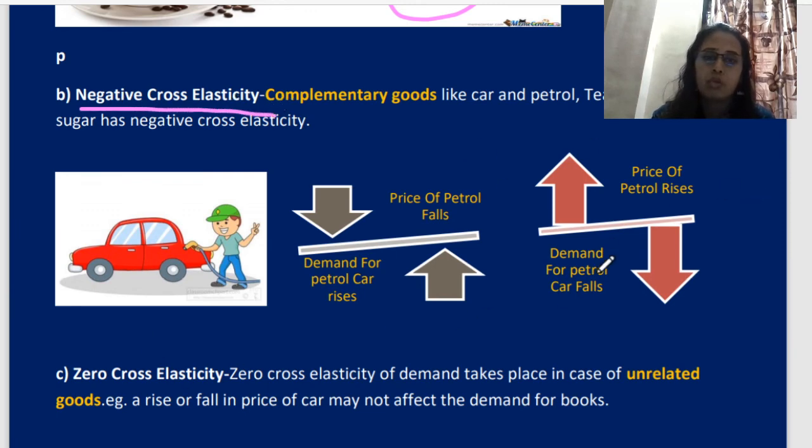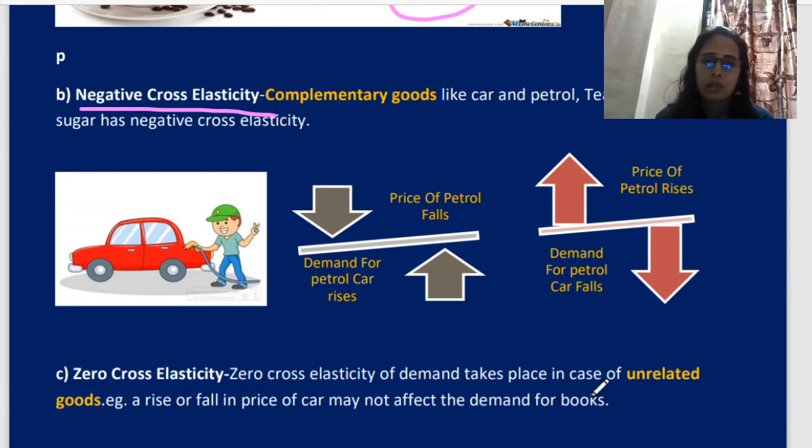Okay, so same example, if the price of petrol is rising, people move to different types of cars instead of petrol cars. So petrol car demand falls and they start purchasing CNG, diesel vehicles. And the last one is zero cross elasticity.